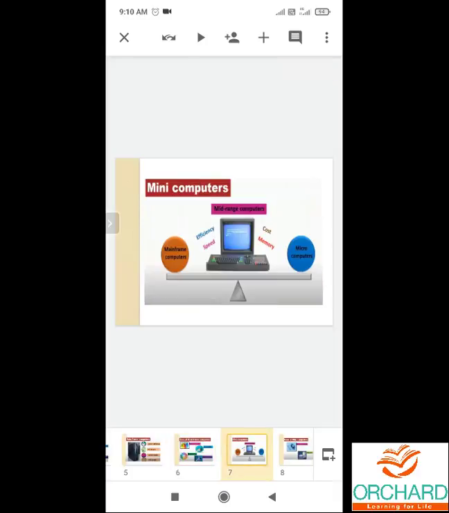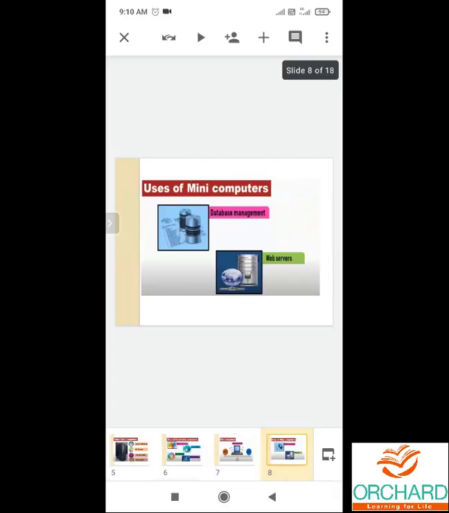Mini computer. It has about the same size as a refrigerator. In the 1980s, it was replaced by microcomputers. These are the uses of mini computers: it is used in database management systems and web servers.